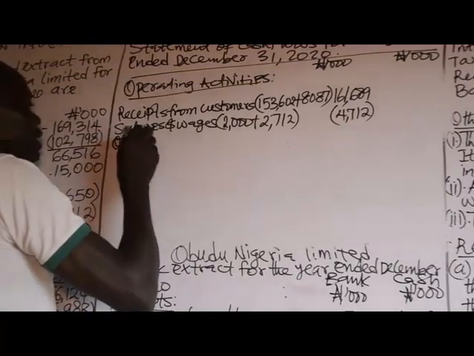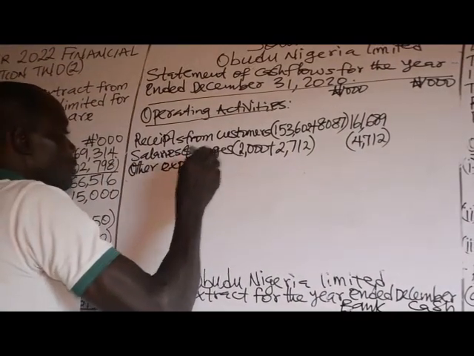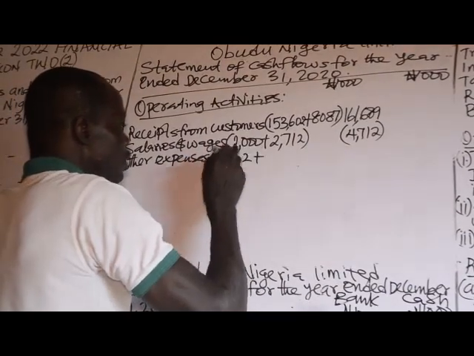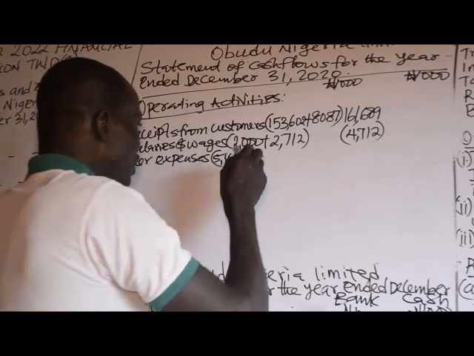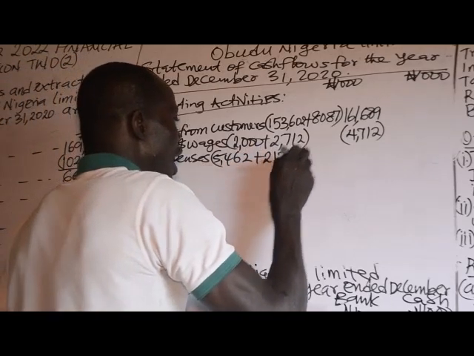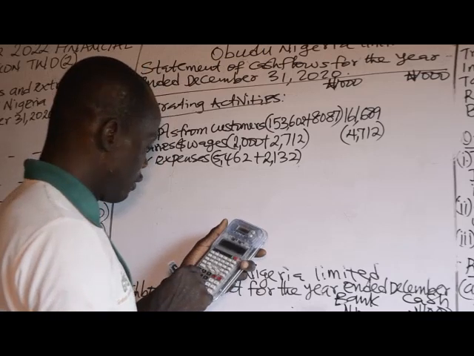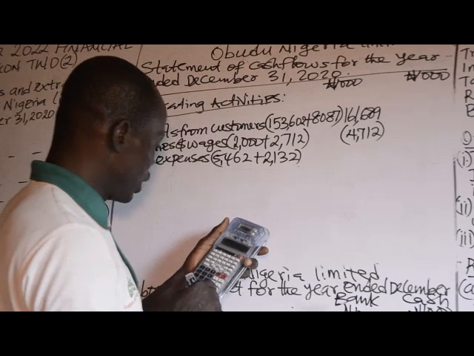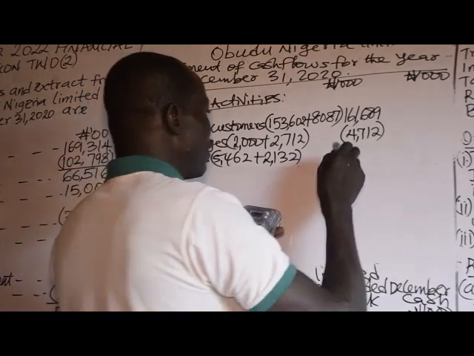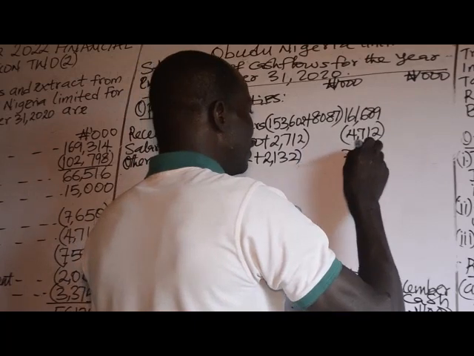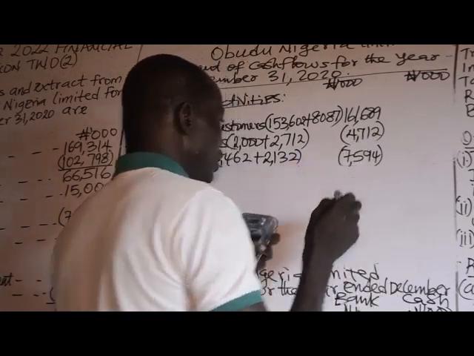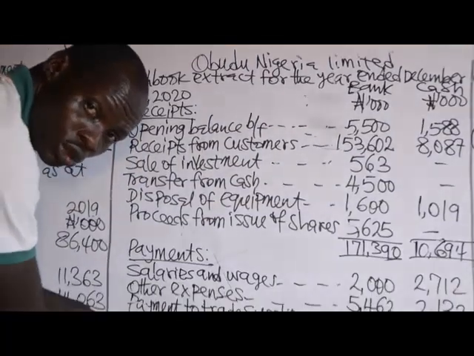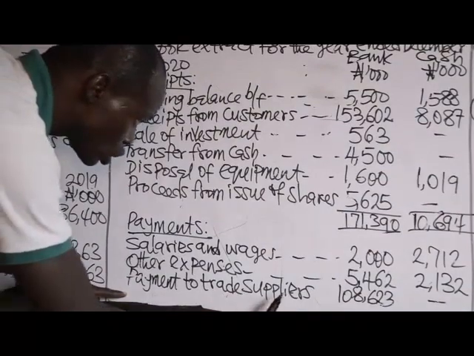Other expenses, which is 5,462 plus 2,132, and that will be totaled. 5,462 plus 2,132 is totaled 7,594. 7,594, it is an outflow. Then payment to trade suppliers